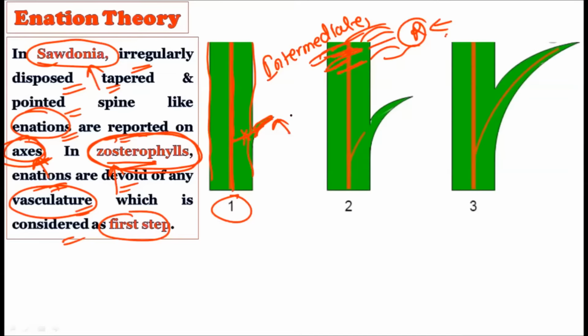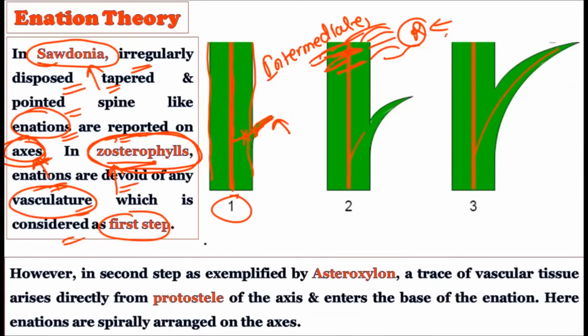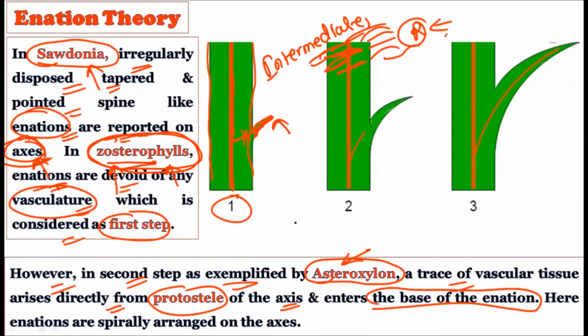So non-vascularized structures called enations were developed on the earlier primitive plants, which are called the vascular pteridophytes, but they do not extend their vascularity towards the newly formed enations. Okay. Now, in the second step, what happened according to the enation theory? It is exemplified by Asteroxylon. This Asteroxylon plant is considered as the next in the evolution after the Zosterophyllum. A trace of the vascular tissue arises directly from the protostele of the axis and enters the base of the enation. This is very important.